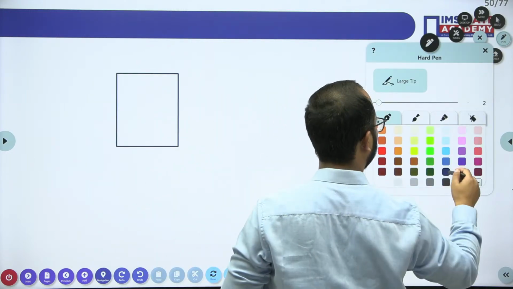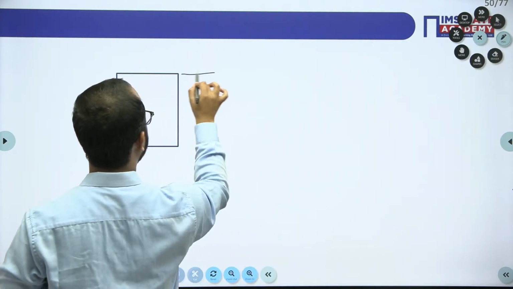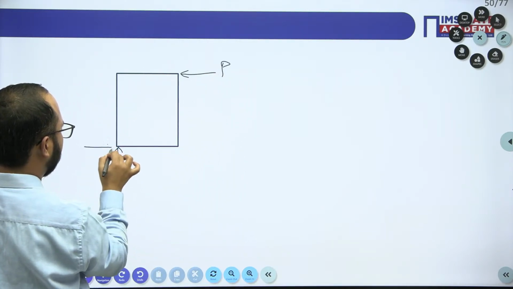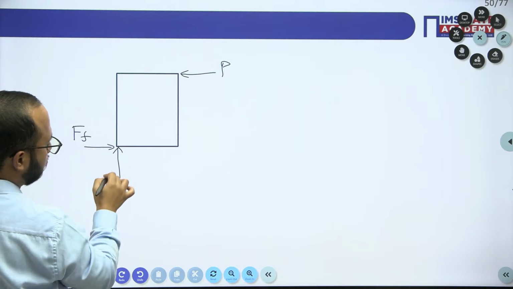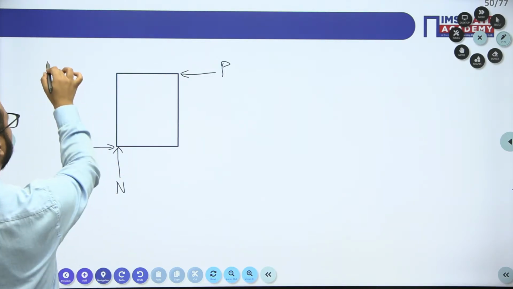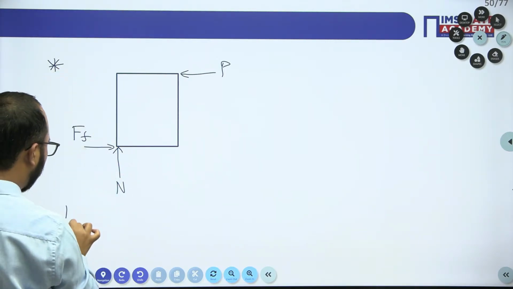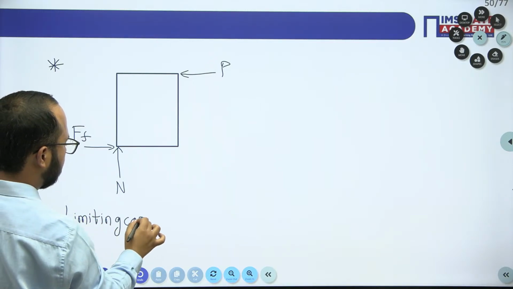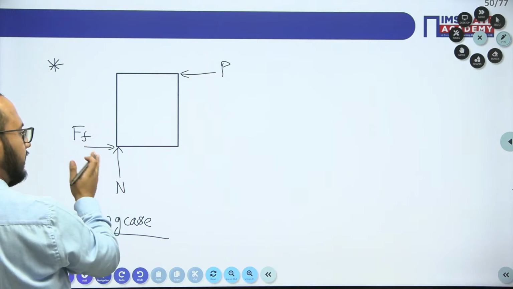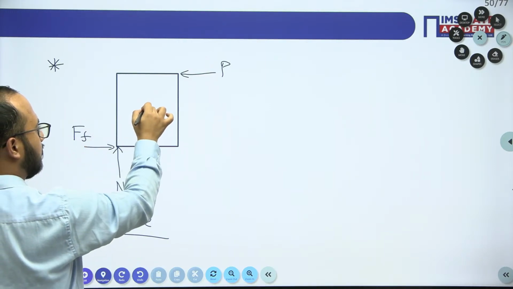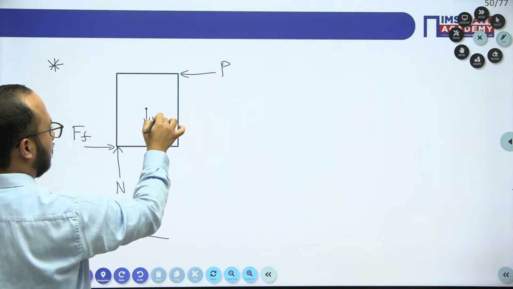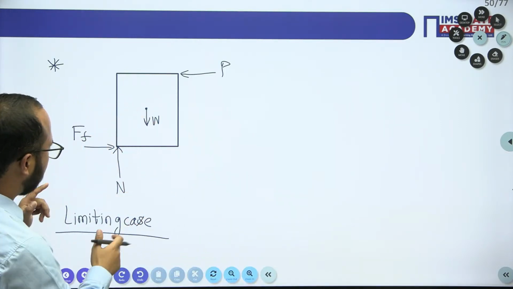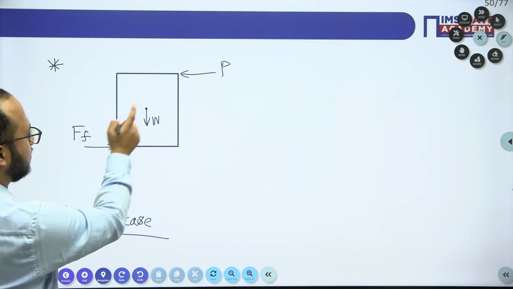Now, that is the P force we are having. At this point, the friction force. See, why I have chosen this corner? Can you tell me this point? Because we are talking about the limiting case. That's why in the limiting case, always normal will be at the corner. Okay. So that is the point we need to understand. So this is the block, this is the normal, this is the friction force value, and this is the value of P we are having.